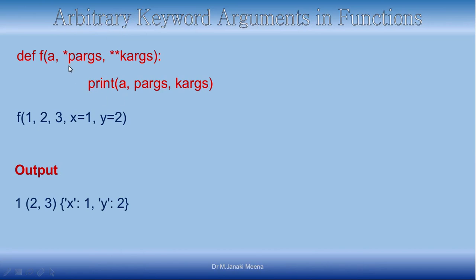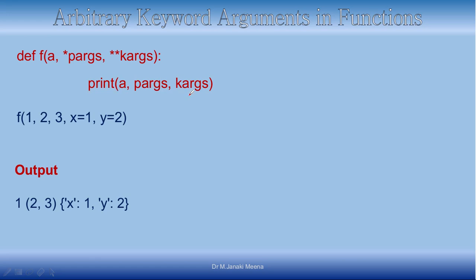And also you can have a mixed type like this. What we can see here is, this is a mandatory positional argument, this is a group of positional arguments where any number can be passed, and this is a dictionary, so an arbitrary number of keyword arguments can be passed. I am going to print each of them: a, then p args, k args.